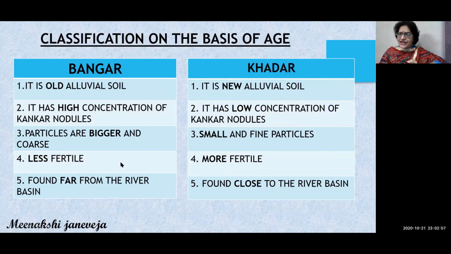Bangar is less fertile in comparison to Khadar. Khadar is more fertile. The reason is that rivers bring every year a new layer of sand and silt, so it is more fertile. And Bangar is found far from the river basin. It is the older one. And Khadar is found close to the river basin in the floodplains, and every year it is renewed by the rivers. So it is very fertile.